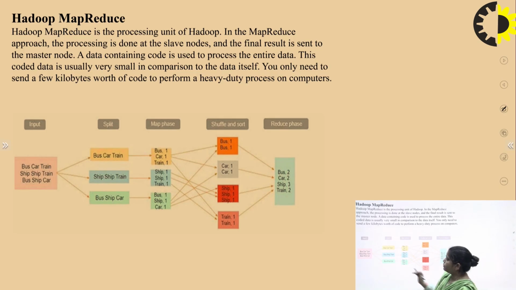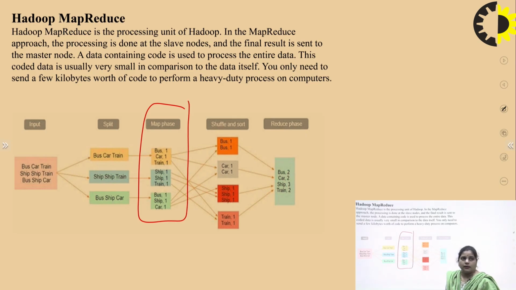Now we are going to split that particular input into 3 parts. The first part is bus, car, train, the second is ship, train, and the third one is bus, ship, car. Further, after splitting, we have the next phase, which is known as the mapping phase. So in the mapping, what are we doing? In the mapping, we get the counts of the data included at the input node.